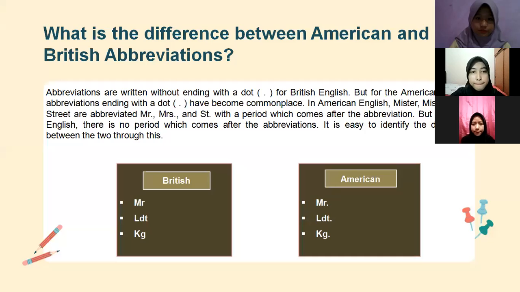Next, what is the difference between American and British abbreviations? In British English, abbreviations are written without ending with a period, but in the American format abbreviations end with a period. So you can easily identify the difference between American and British abbreviations by the period. The example is here: Mr without a period is the British one, and Mr. with a period is the American one.